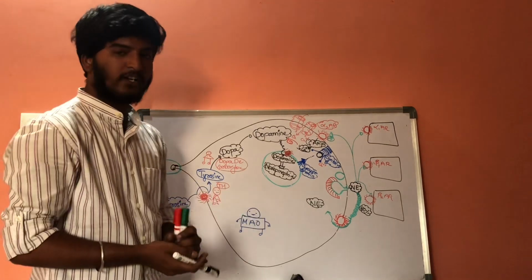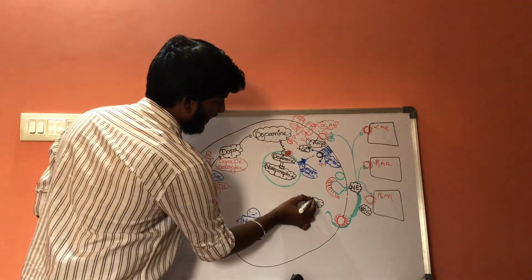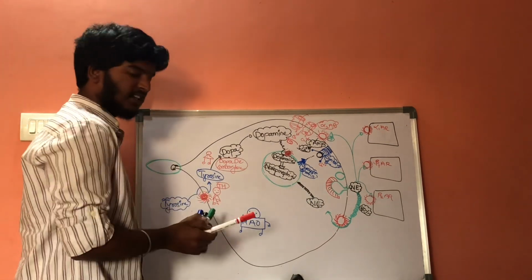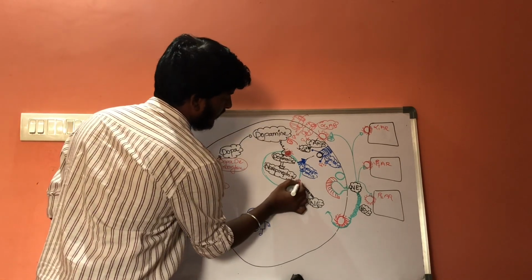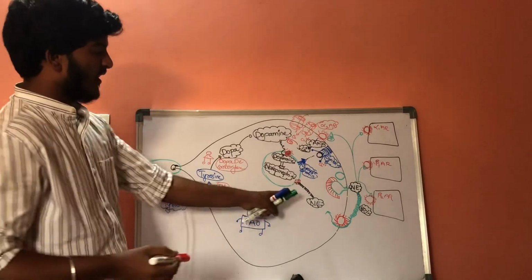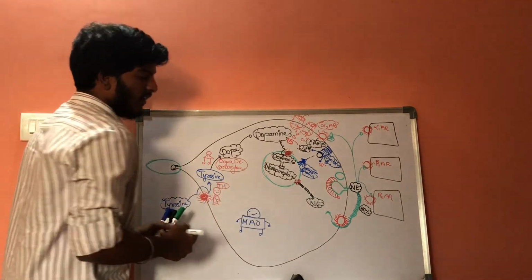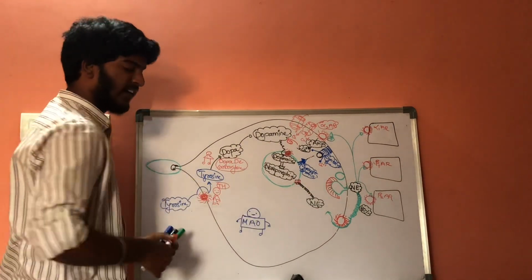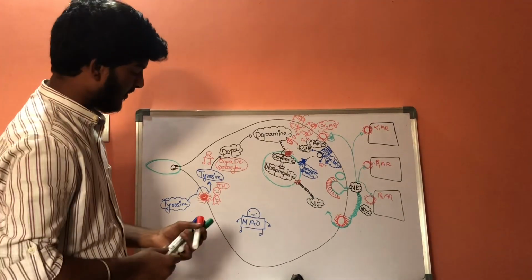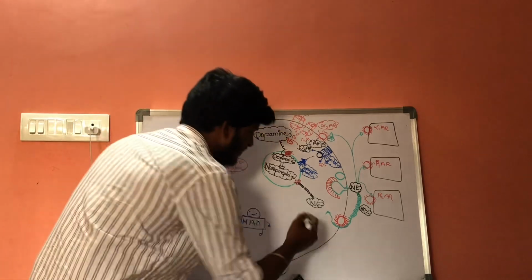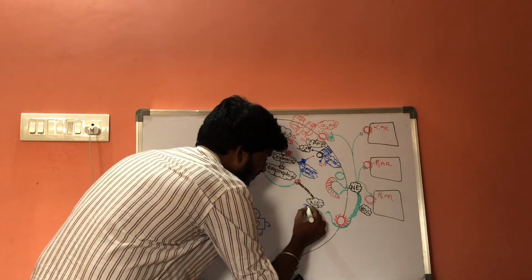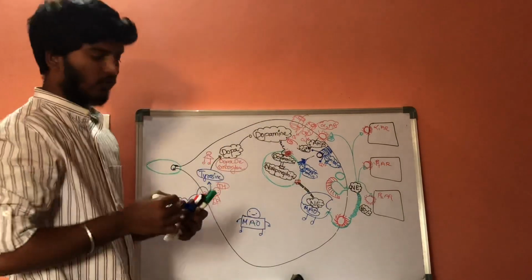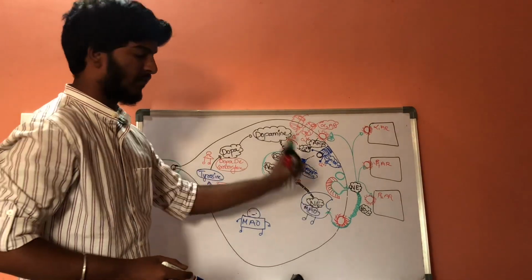Whenever norepinephrine is present in the cytoplasm, it may enter into the membrane-bound vesicles through the transporters, or if some part of the norepinephrine is left over in the cytoplasm, then it is acted upon by monoamine oxidase, which will break down this norepinephrine.